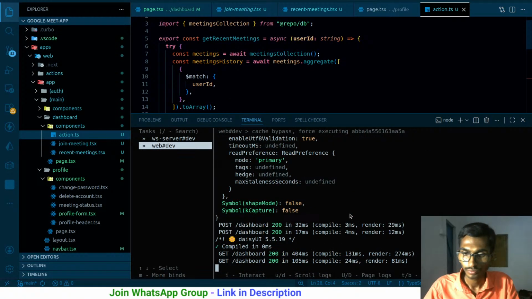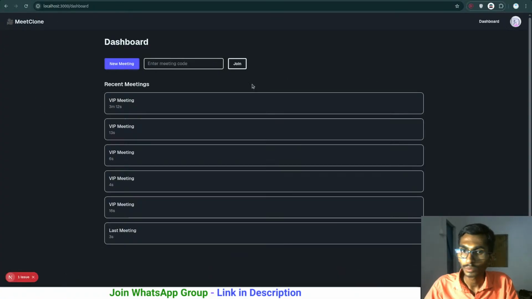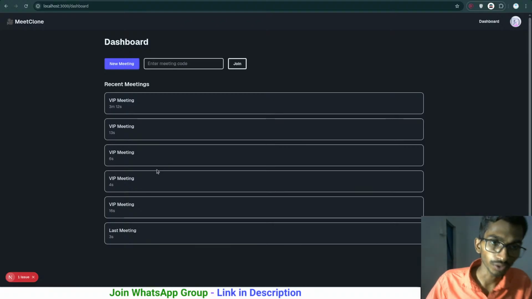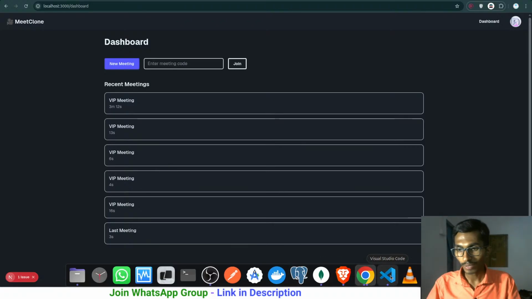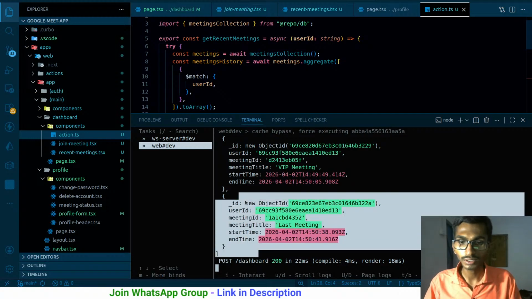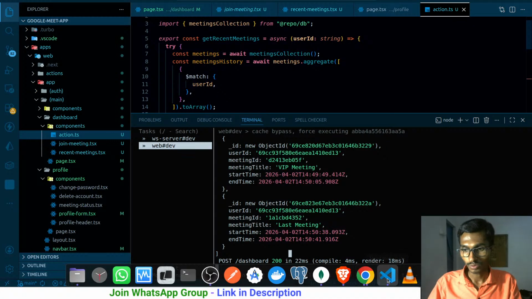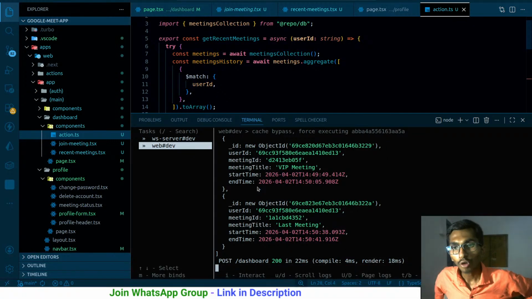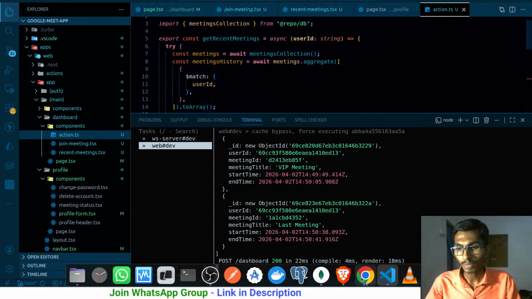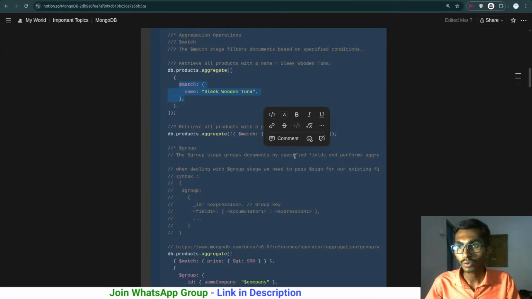Reload the page. Okay, we are getting the result over here. That's fine, it worked. So we used the aggregation pipeline. Well, this is just the beginning. It's better to simply use the aggregation pipeline as much as possible to be better at this. Or we'll have a quick marathon where we go through all the aggregation pipeline rules that I have over here. That's also a good way. Within 1 hour we can get everything done.